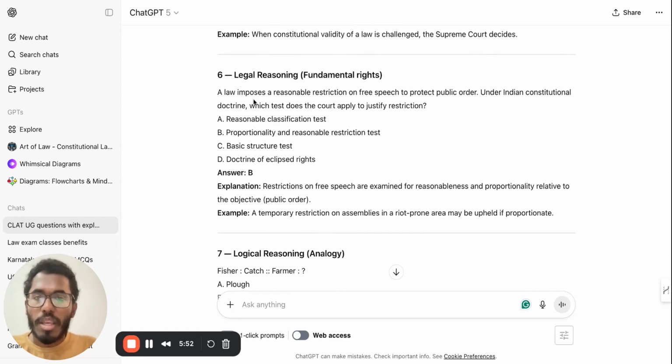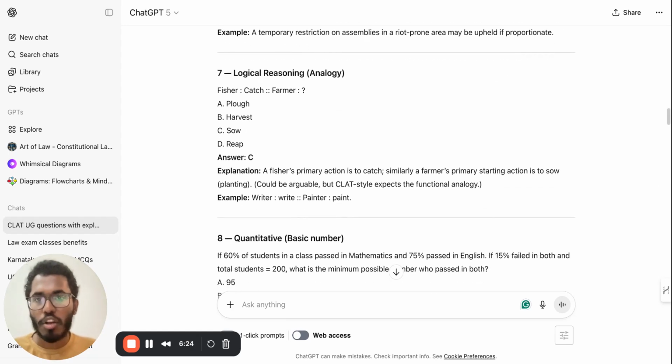Okay. So, next question. A law imposes a reasonable restriction on free speech to protect public order. Under Indian Constitution doctrine, which test does the court apply to justify the restriction? The answer is very simple. It is option B, proportionality and reasonable restriction test, which basically means restrictions on free speech are examined for being reasonable and proportional relative to the objective. A temporary restriction on assemblies in riot prone areas may be upheld if proportionate. Very simple as that. Logical reasoning.